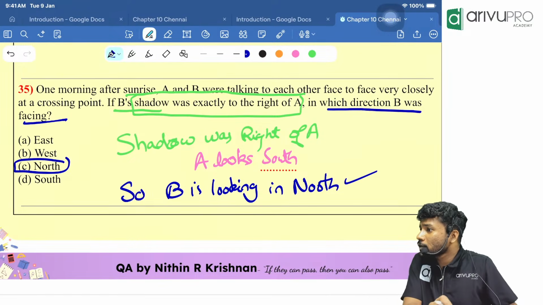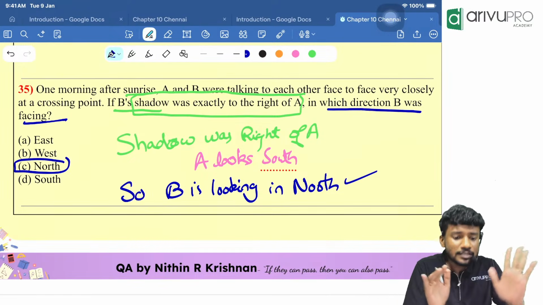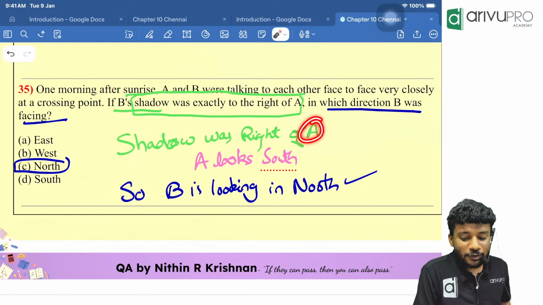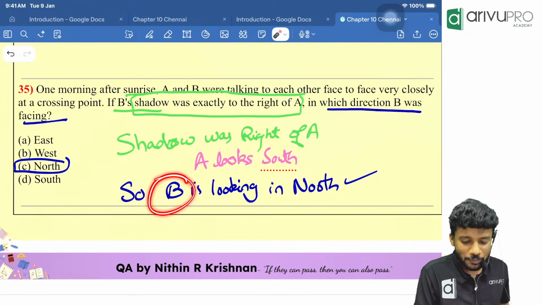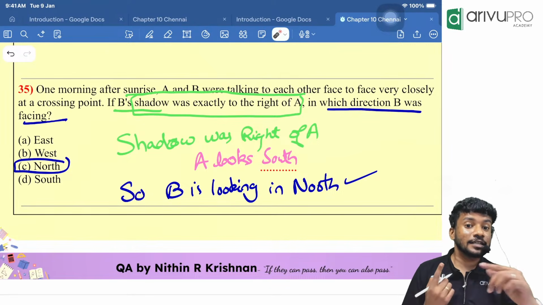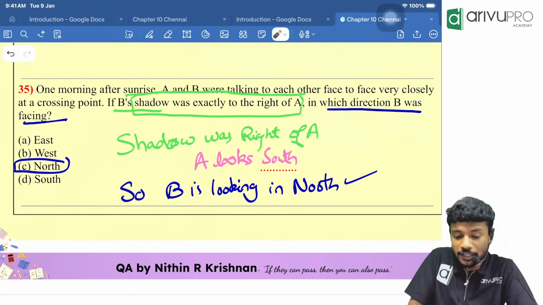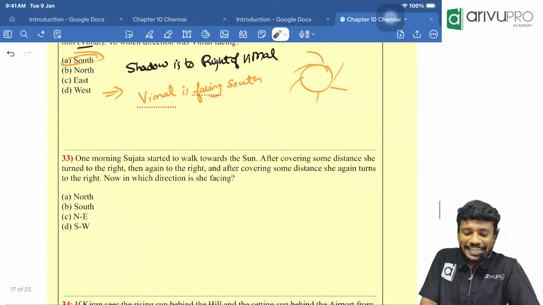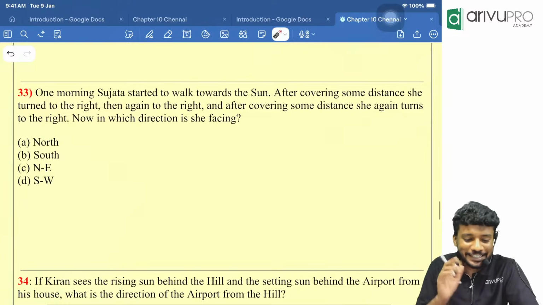So this one and the previous one are the same? Yes, same, but in the previous one they asked the direction in which A is looking. Here they are asking in which direction B is looking. Another question you will see in the nearby future, maybe in a test, we don't know. Then look at this question.